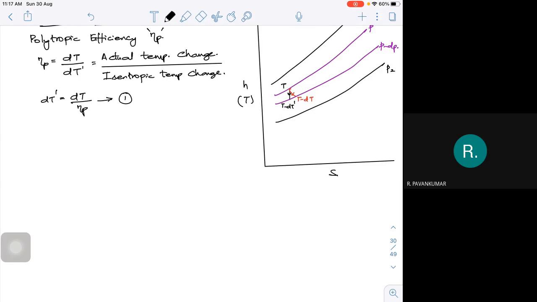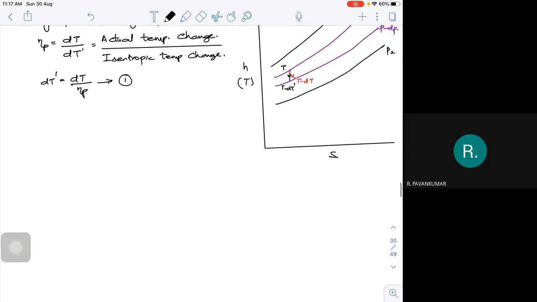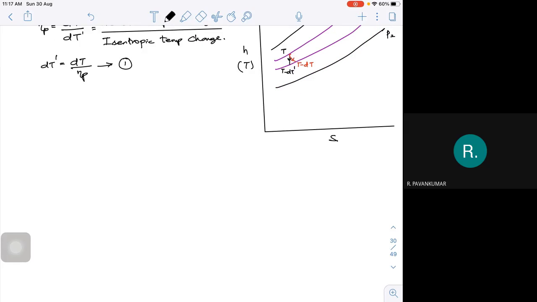Now, I will do the same procedure that I did for compression. So the lower temperature, whatever it may be, is T minus dt dash divided by T. I can go with T1 by T2 or T2 by T1, doesn't matter, because at the end my expression should be the same.